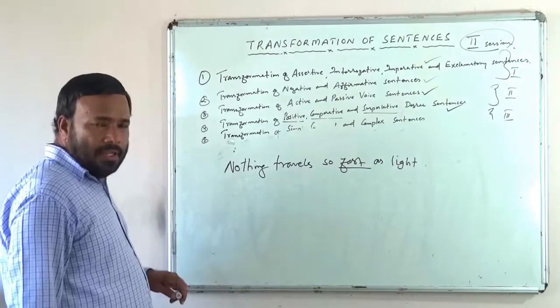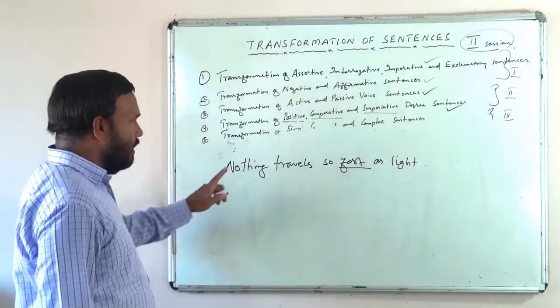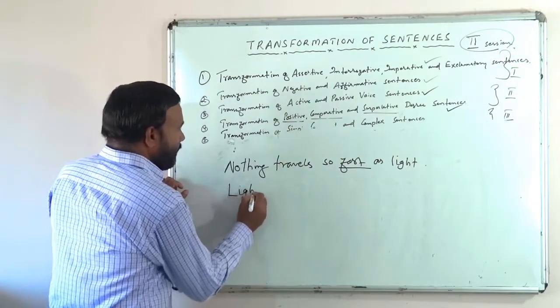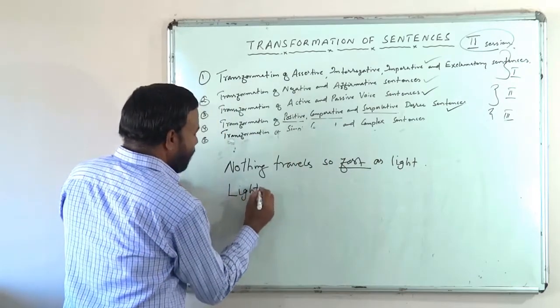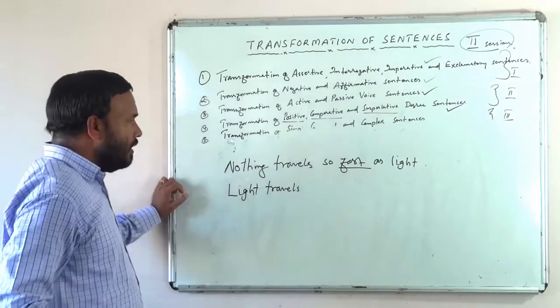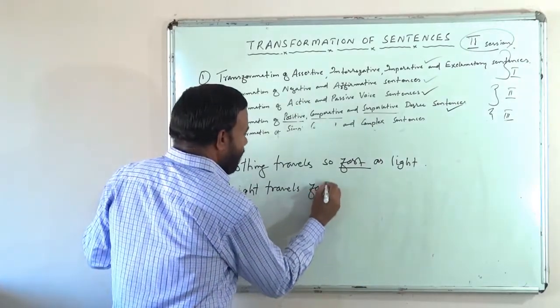So nothing travels so fast as light. What will be the comparative of this and the superlative of this? Nothing travels so fast as light. So you must start with light. Light travels faster.